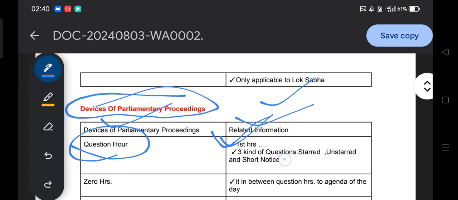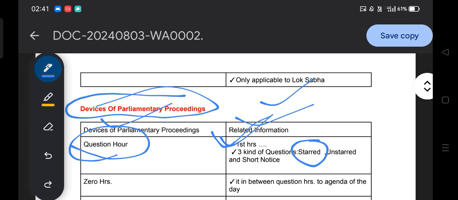For example, the starred question, unstarred question, and short notice question. Under the starred question, a member asks a question to the minister, and the minister in response provides the answer orally.